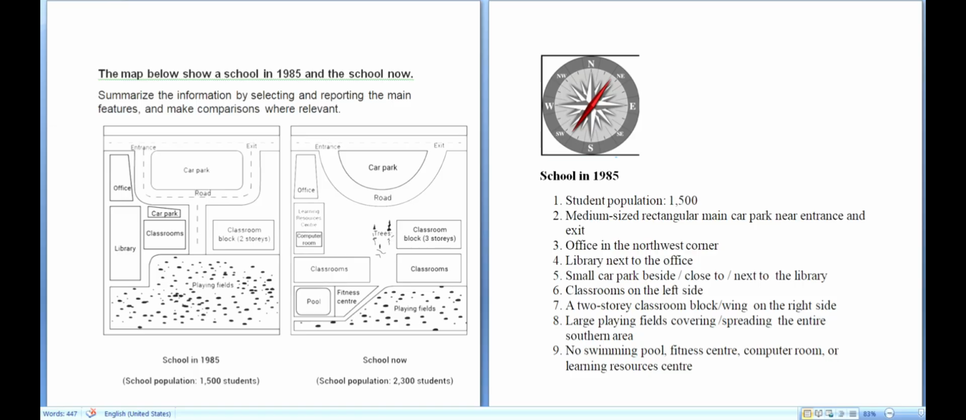The IELTS Map writing question. Whenever you're preparing for your IELTS, see that you are working on all the important writing task 1 questions like the map, the process, the line graph, the bar graph, the pie chart, and the table, and the combination questions also. So approximately there are seven questions which you have to prepare.